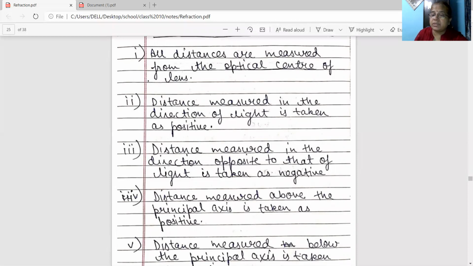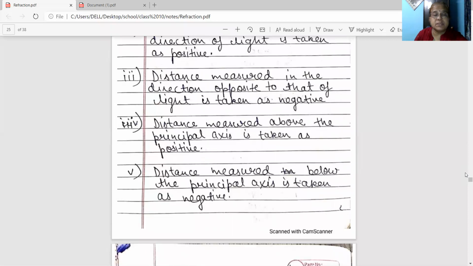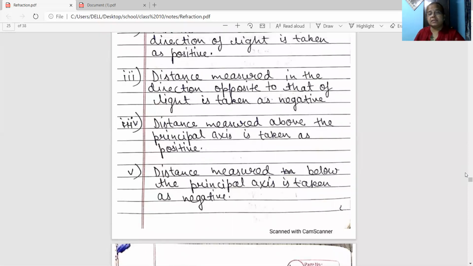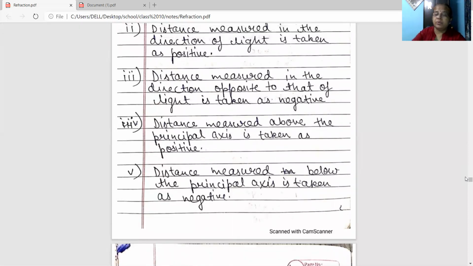Fourth one, distance measured above the principal axis is taken as positive, and the distance measured below the principal axis is taken as negative. I am repeating all the points.